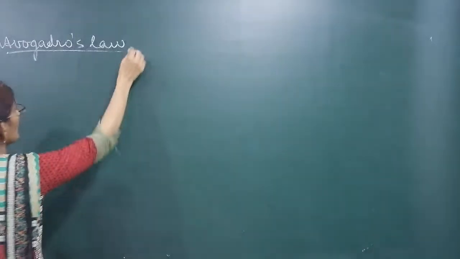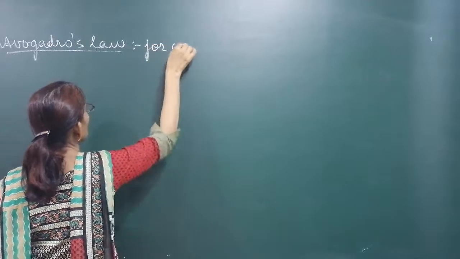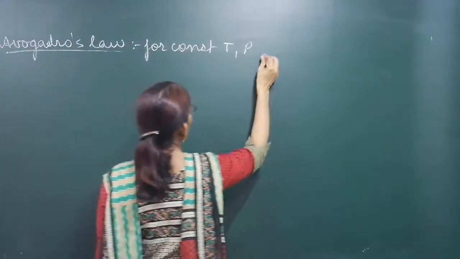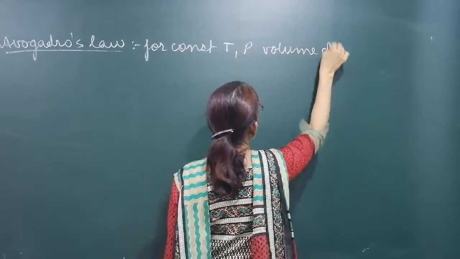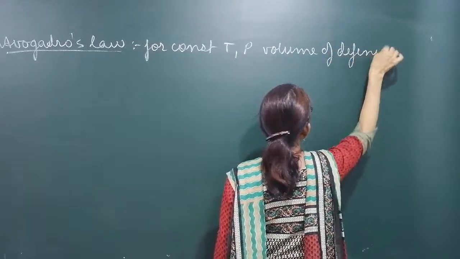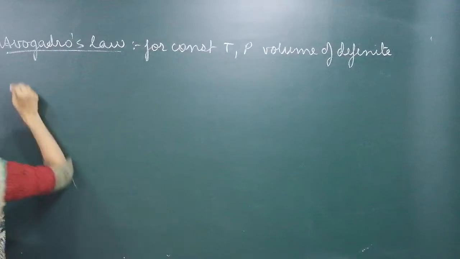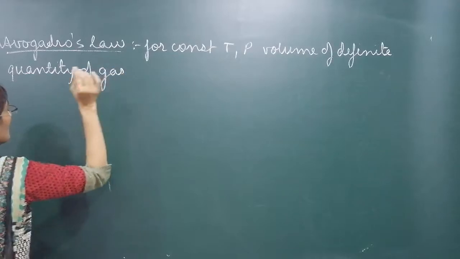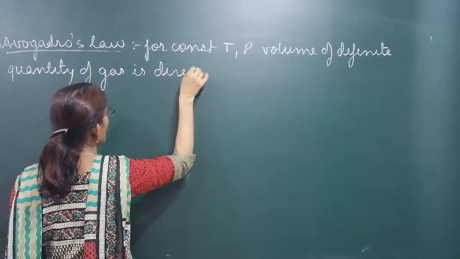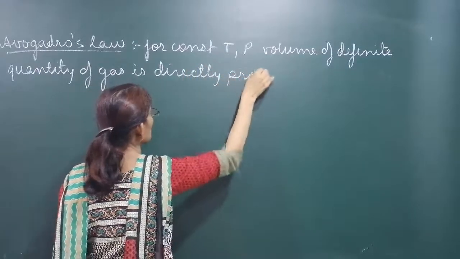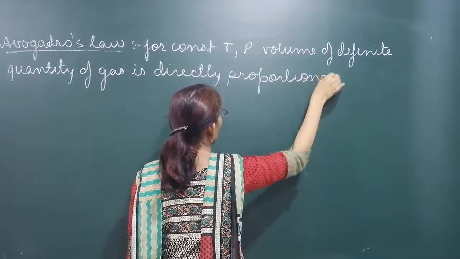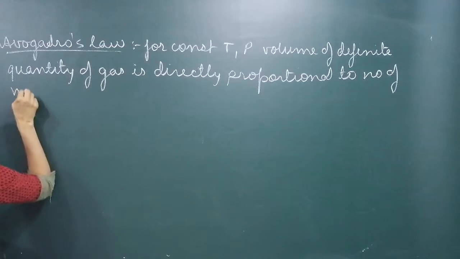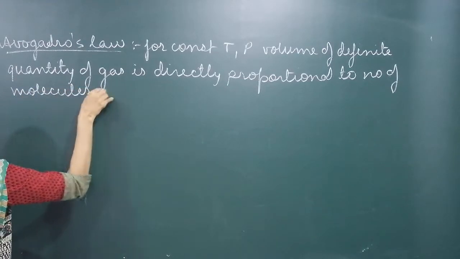What is the law? For constant, identical temperature and pressure, volume of a definite quantity of gas is directly proportional to number of molecules of the gas.